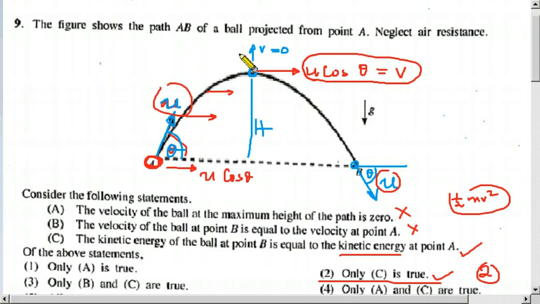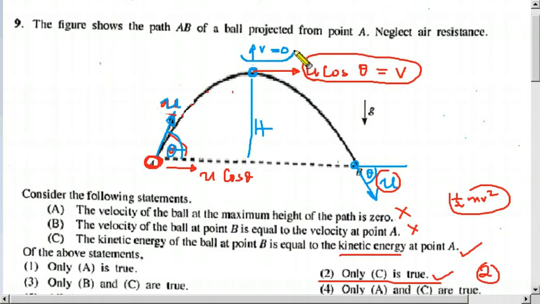So children, I remembered I didn't explain why this velocity is 0. You might know that, but for those who have problems, I didn't explain it when I was discussing the first statement. So now I am going to discuss why it goes to 0.